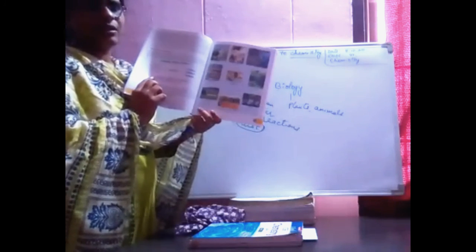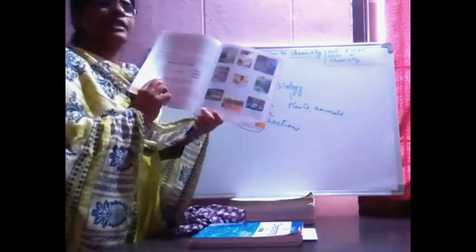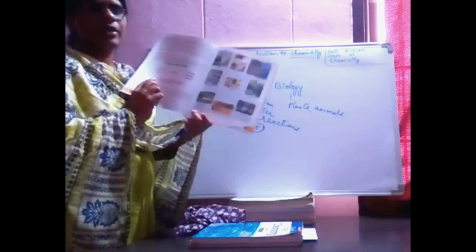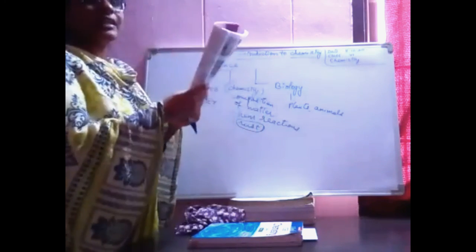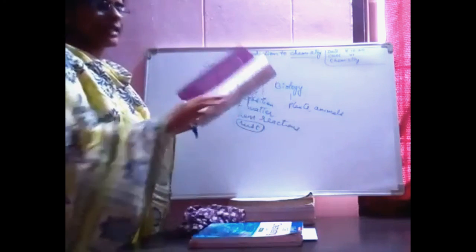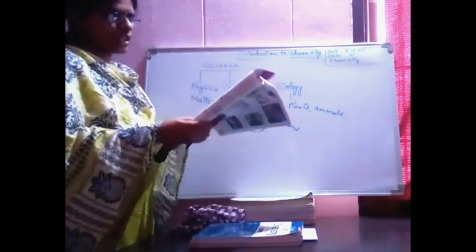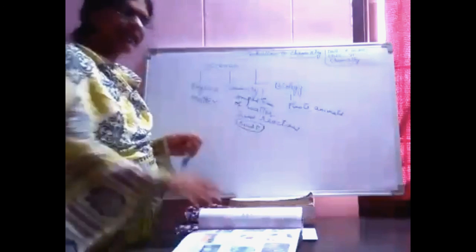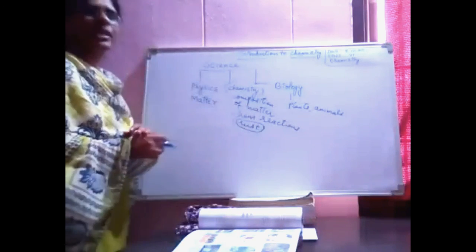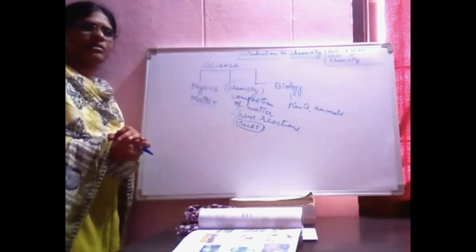Try to practice this flow chart in your homework book. That means where we are using chemistry in our day-to-day life, he has given with a flow chart. See page number 14 in your chemistry textbook, and try to draw that flow chart twice in your homework book. Okay children, thank you.